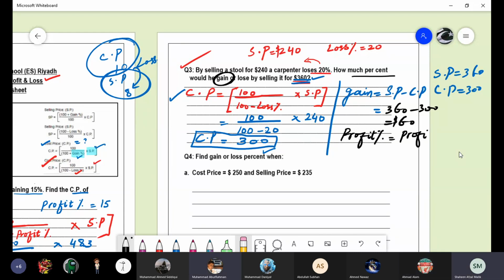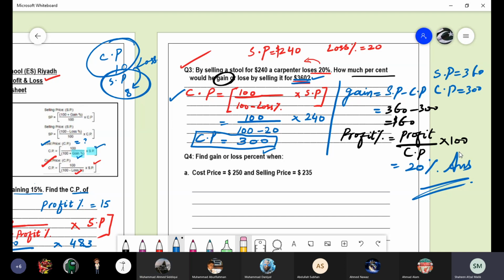Profit over cost price into 100. When it is not mentioned whether it is the cost price or the selling price, then you can go simply for the cost price. Substitute the values and tell me the final answer. Profit percent is equal to profit over cost price, 60 over 300 into 100. The answer is 20%.